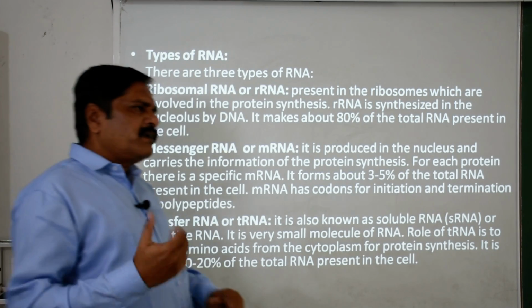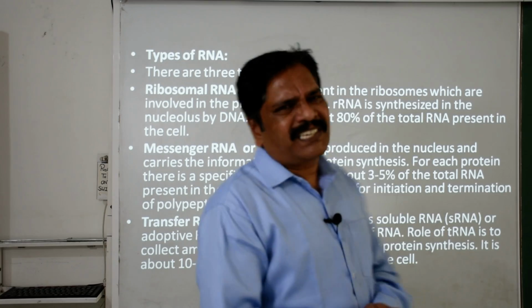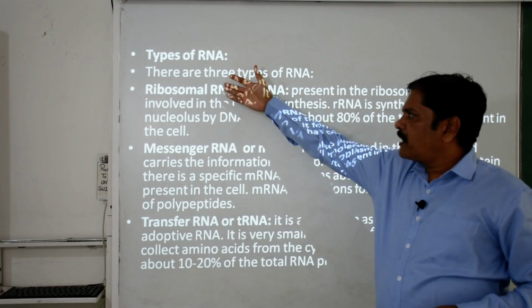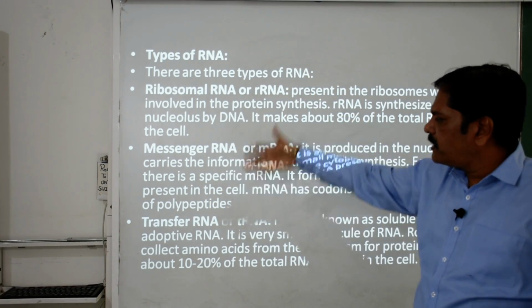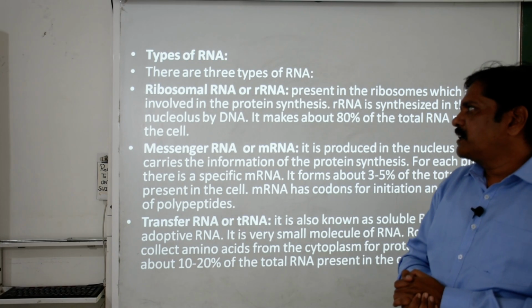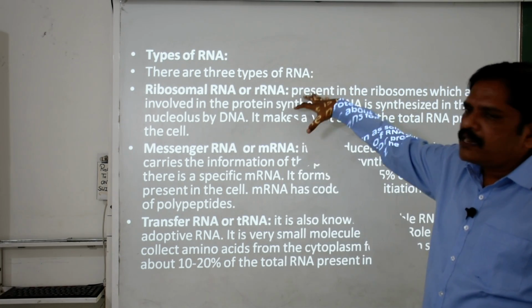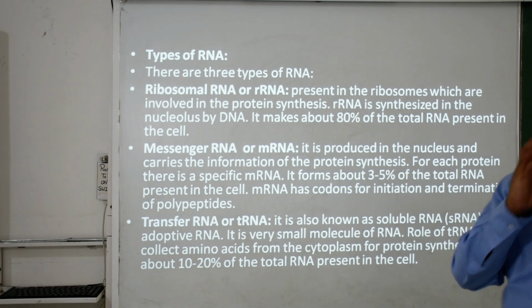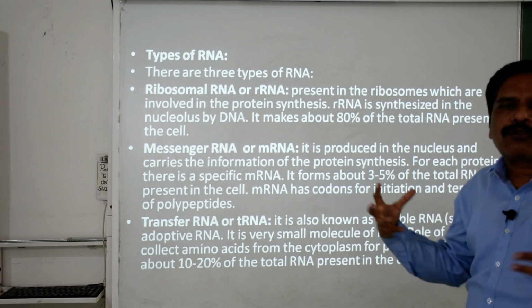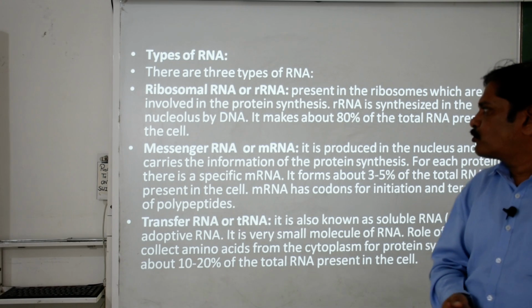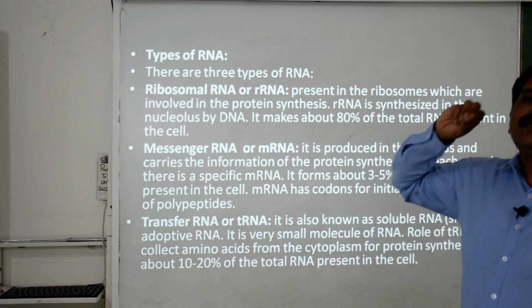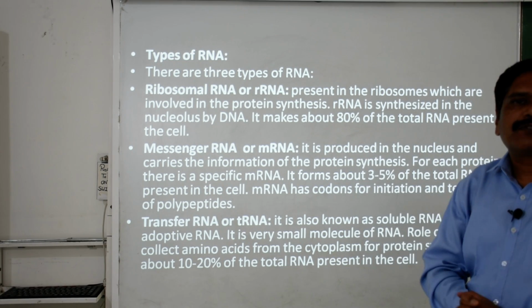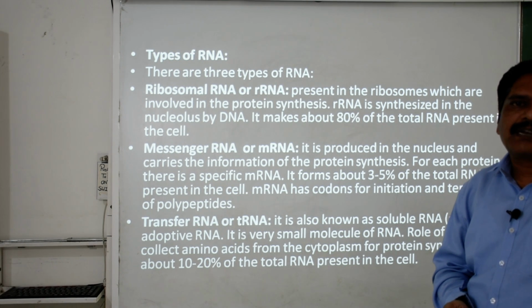Clear? But you know that these RNAs are of three types. One is the mRNA, second is rRNA and third is tRNA. The rRNA is the ribosomal RNA, which is responsible for protein synthesis, and it is always found united with the ribosomes. Nearly 80% of the total RNA is composed of this rRNA.